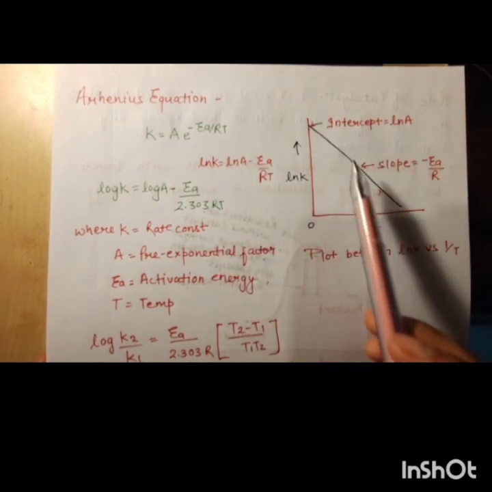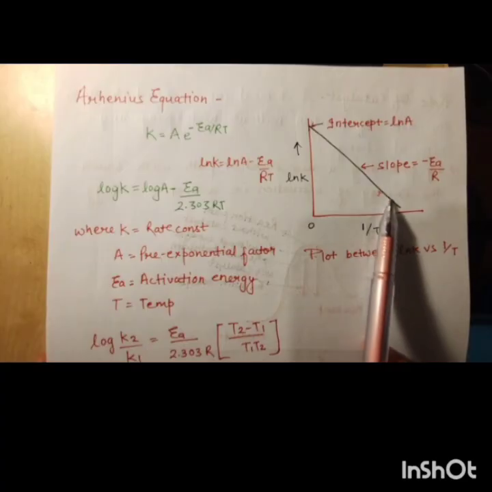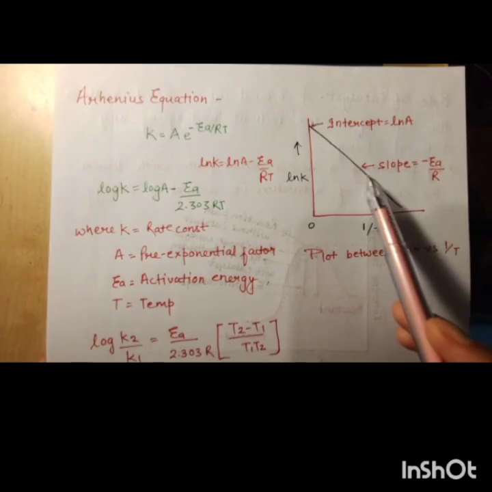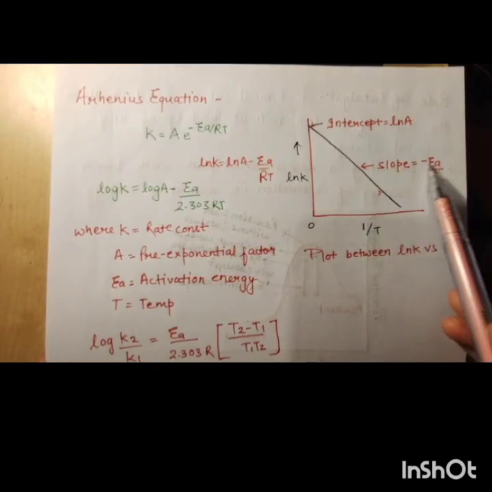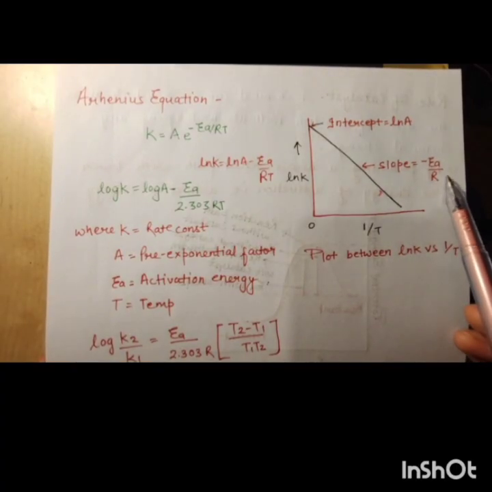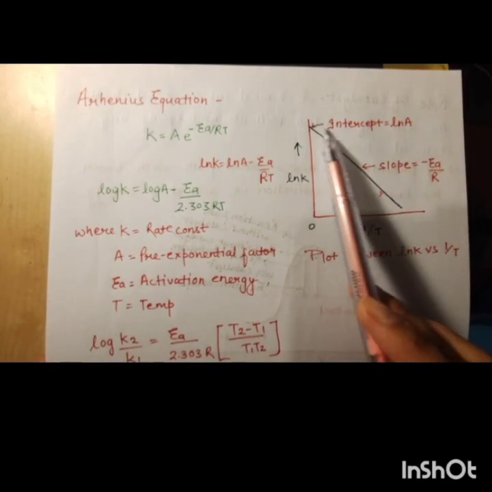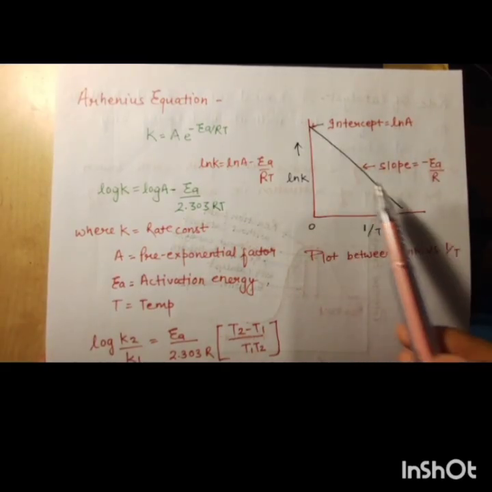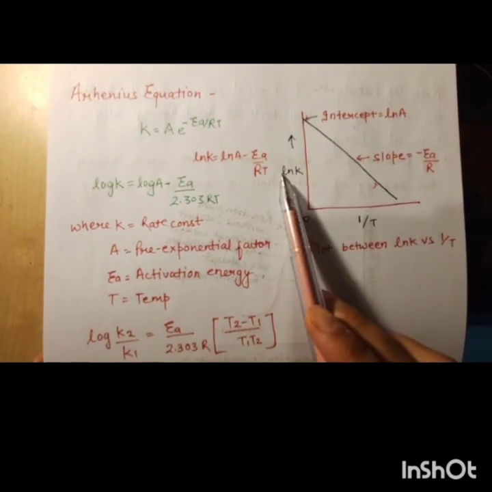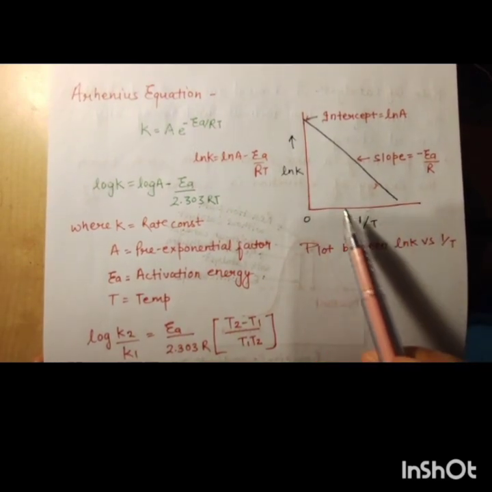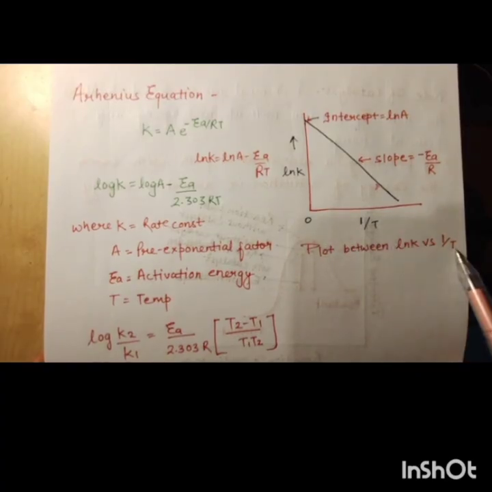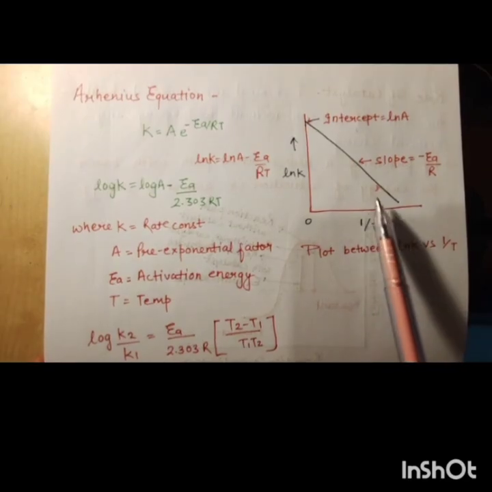Here a straight decreasing slope is there with respect to ln K. So this slope is equal to minus Ea by R, that is activation energy, and here the intercept is ln A. So this is the plot between ln K versus 1 by T, or you can say the Arrhenius equation.